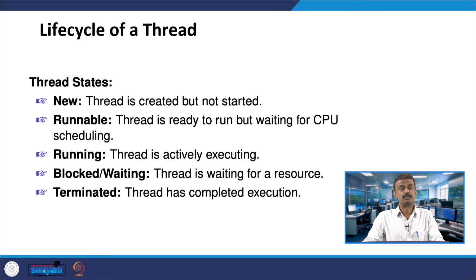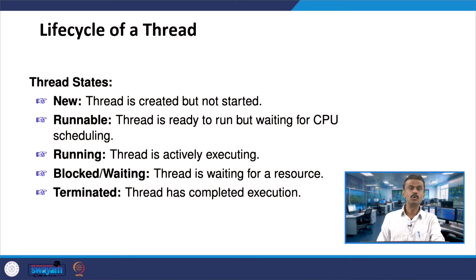The fourth state is the blocked or waiting state. Here the thread is waiting for a resource. And then the terminated state, that means the thread has completed the execution. So, this is the lifecycle of a thread.